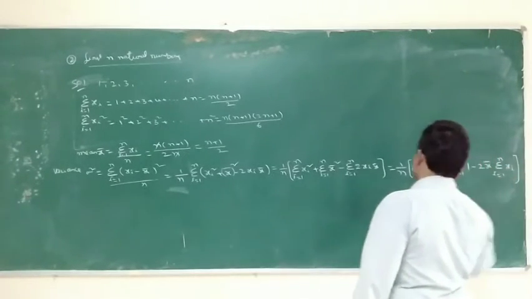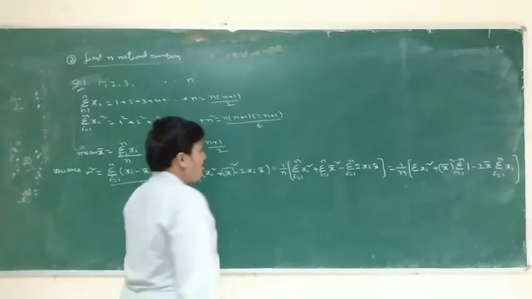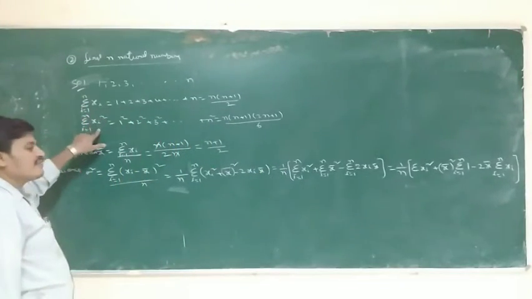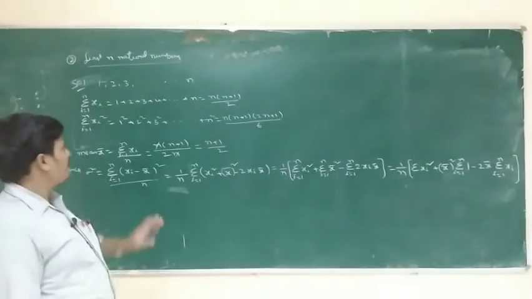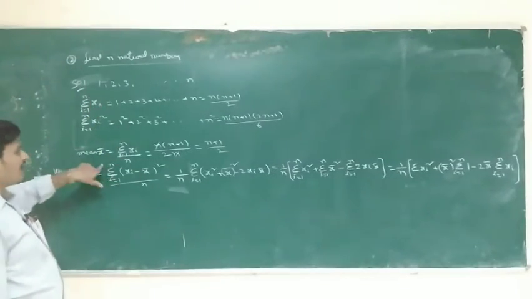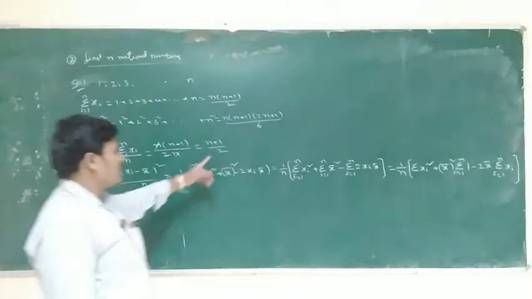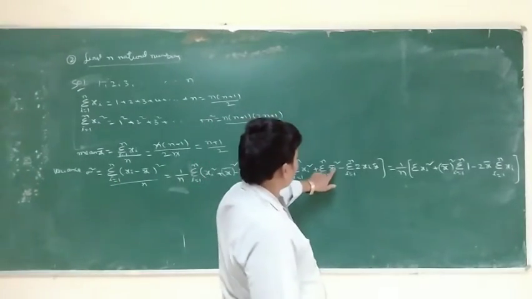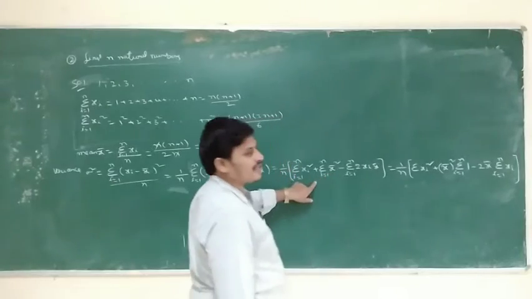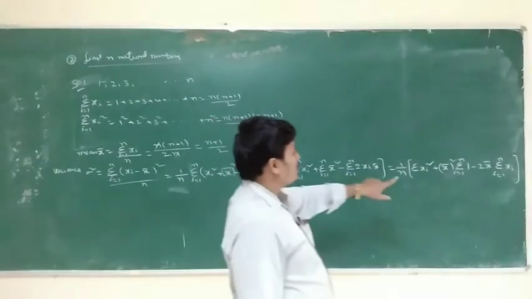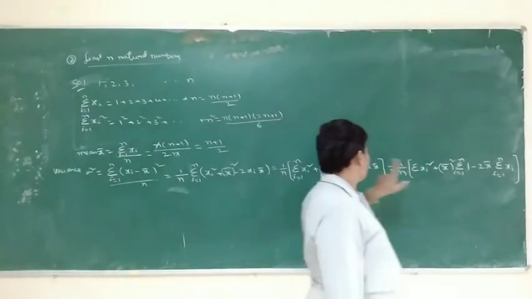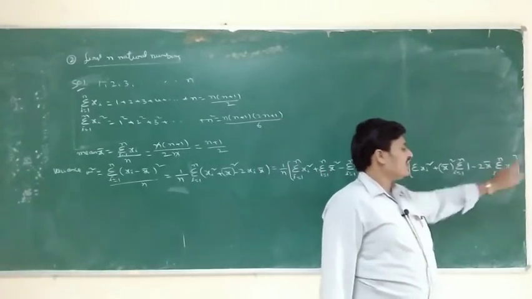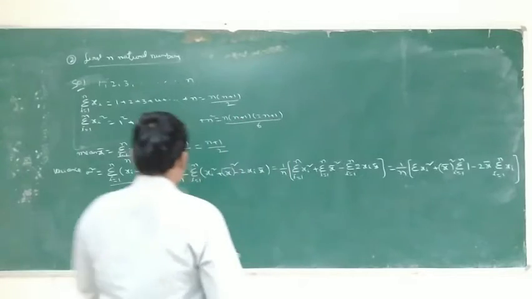xi. Listen carefully once again. Xi square value is there, xi value is there. So x bar value is there. So x bar is a constant. So 1 by n sigma xi square, x bar whole square comes separate from the sigma i equal to 1 to n of 1, minus 2 into x bar is separate. So sigma i equal to 1 to n of xi. Okay, this is one. Next.